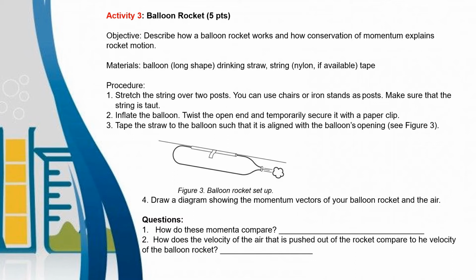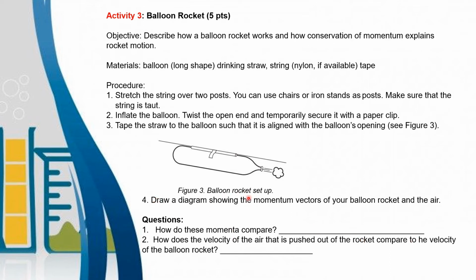Number 3. Tape the straw to the balloon such that it is aligned with the balloon's opening. You can see this figure 3, the balloon rocket setup. So this is the setup of our experiment of balloon rocket. Number 4, draw a diagram showing the momentum vectors of your balloon rocket and the air.